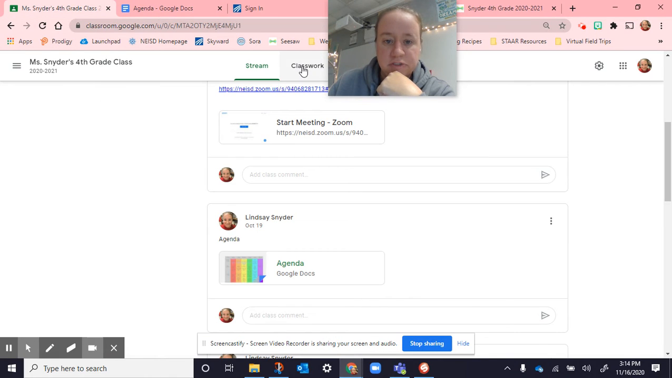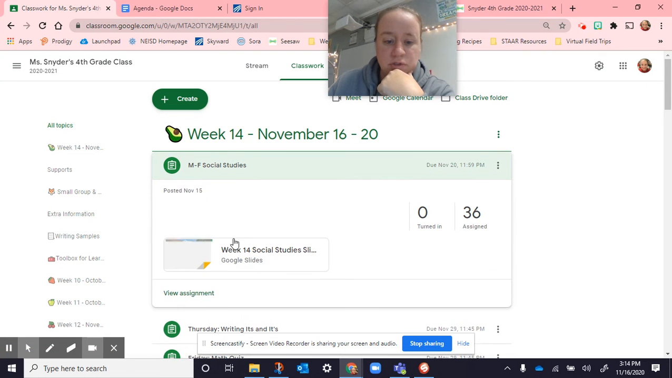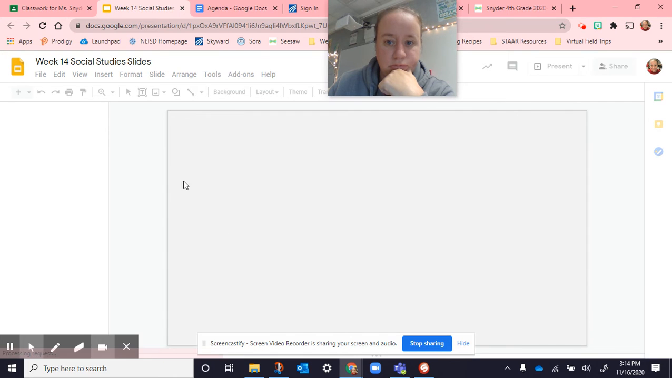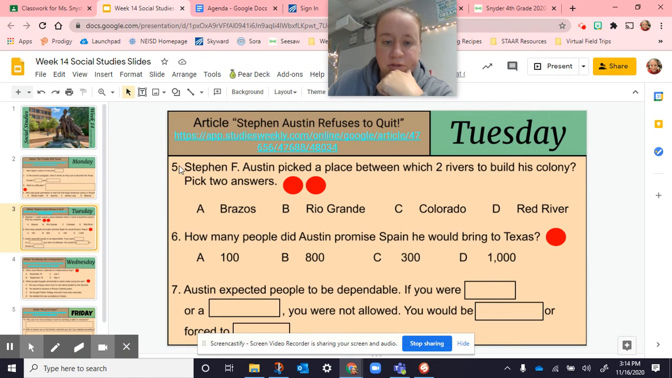Then for your social studies, you're going to go to classwork, and go to Monday through Friday social studies. You're going to do your second page for Tuesday here. So here is your article about Stephen Austin refusing to quit. It says Stephen F. Austin picked a place between 2 rivers to build his colony. You're picking 2 answers, so that's why there are 2 red dots. Then it says, how many people did Austin promise Spain he would bring to Texas? So put your dot there.